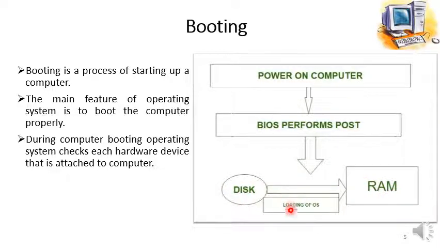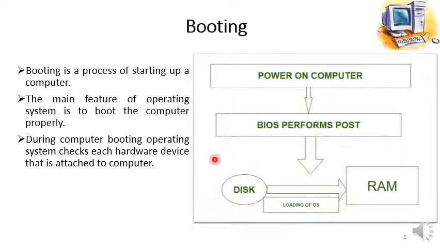And we know that whenever we want to execute any program, whether it is a system software or an application software, it must be loaded inside the RAM first. So the BIOS actually loads the operating system from the disk into the RAM. Here we can see the loading of the operating system from disk into the RAM, and once the operating system is loaded, it means that we have booted our computer successfully.